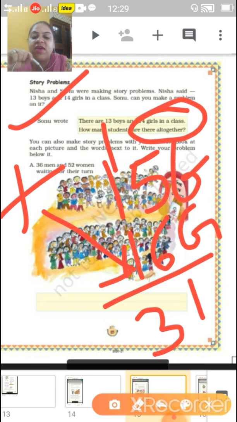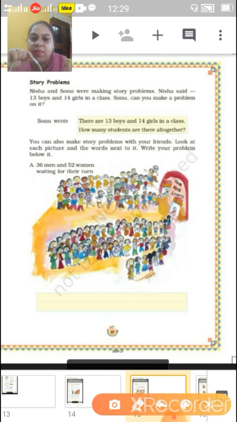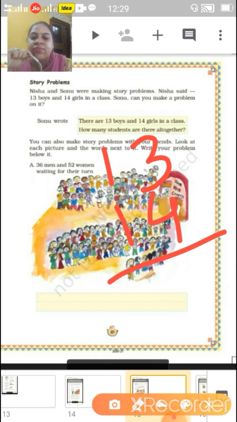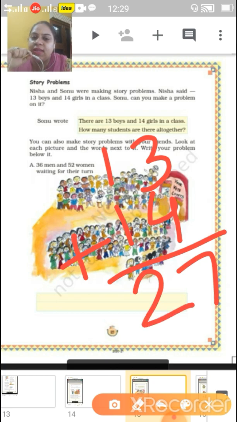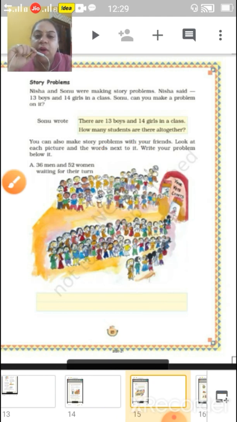In the same way they have made one word problem. Here 13 boys are there and 14 girls. So children, what you will do, you will add, and the total altogether is 27. Okay children, now come to the next point. You can also make a story problem with your friends. Look at each picture and the words next to it. Write your problem. Like children, in the same way you can also make.